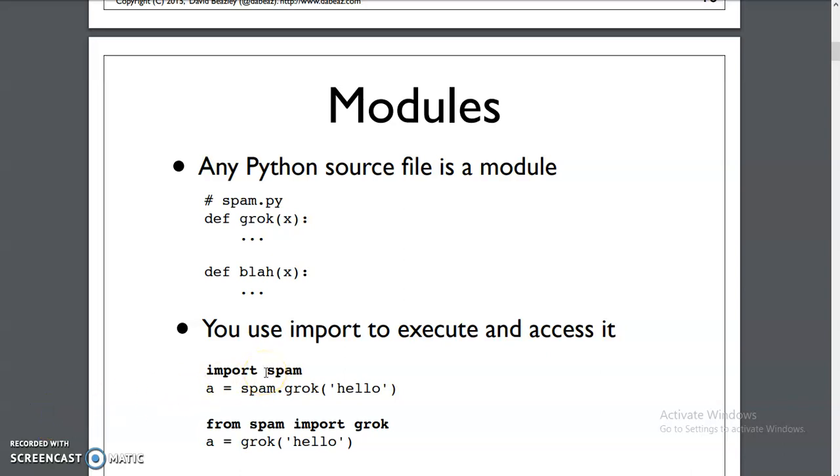Good evening, students. We will move on to the next topic of Python. Our next topic in Python is modules.